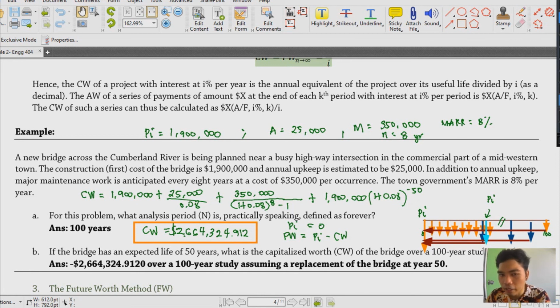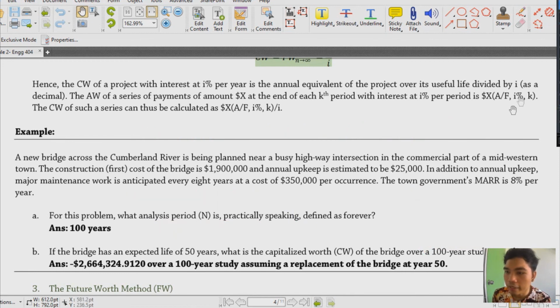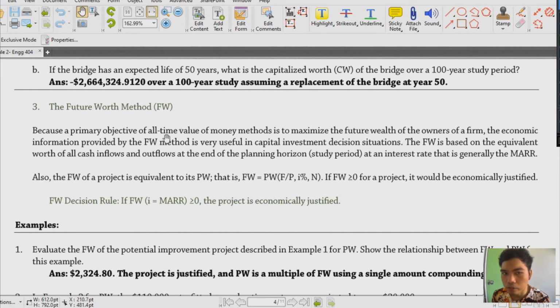And bakit ba siya naging MARR na 8%? Well, probably the idea here is that may certain amount of money yung company natin, and then we can try to compare that budget to the initial investment for the construction of this bridge. But since hindi naman binigay, so wala tayong problema dun. Just find the capitalized cost, and that's all for this problem. Okay, and I think we can now move forward na sa second type, which is the future worth method. So remember, this is just number 2. Okay.